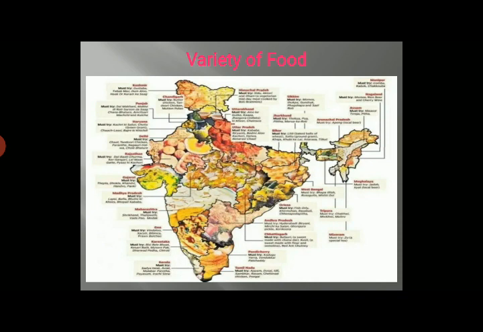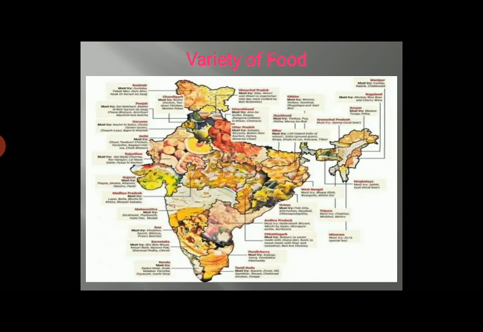Whereas in Uttar Pradesh, most people consume roti or chapati in their main course. These things happen because of variations in climatic conditions and also different resources which are responsible for the production of food or crops, varying from place to place on our earth.